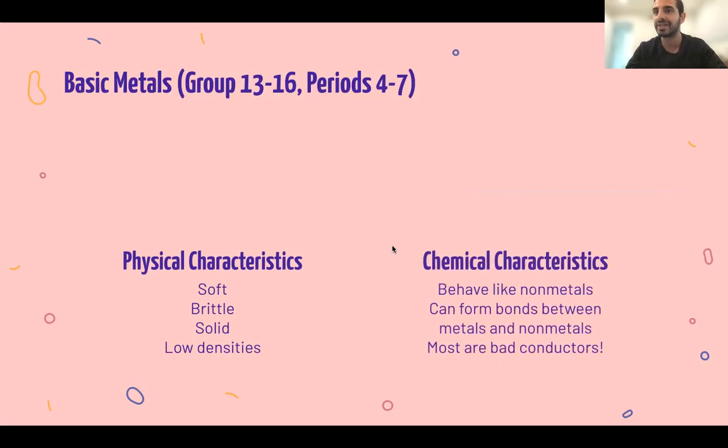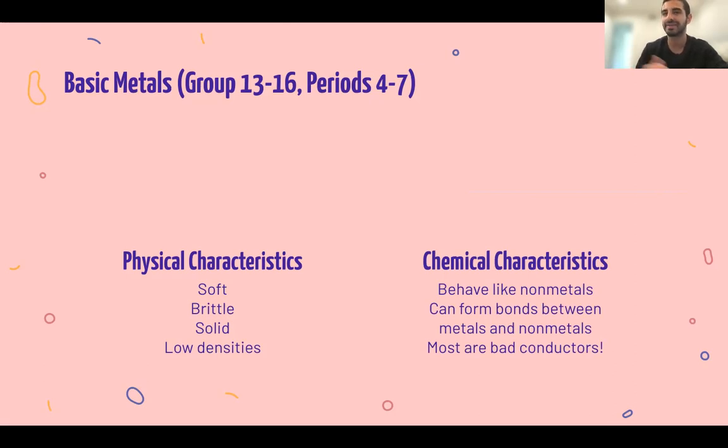They behave like non-metals, and we're going to talk about non-metals in just a minute. And they can actually form bonds between metals and non-metals. So they kind of are like the linkage between them. That's the purpose that they serve, especially when you build things and you need metals to be connected to one another. We go through a basic metal in order to do that.